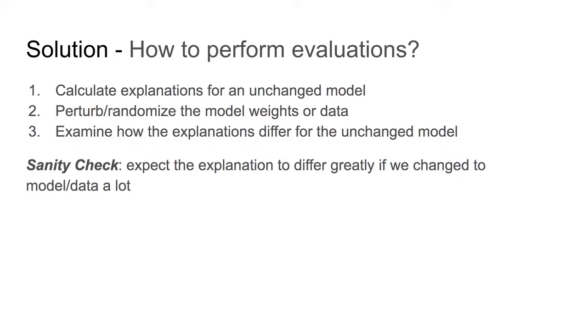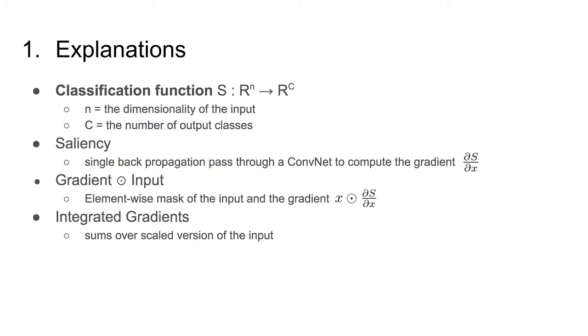So a sanity check in this case is really that we expect the explanation to differ greatly if we change the model or the data that the model is trained on by a lot. So first step is the explanations. The sanity check library currently supports 6 different types of gradient-based explanations.